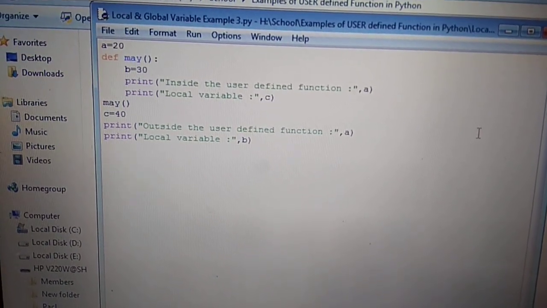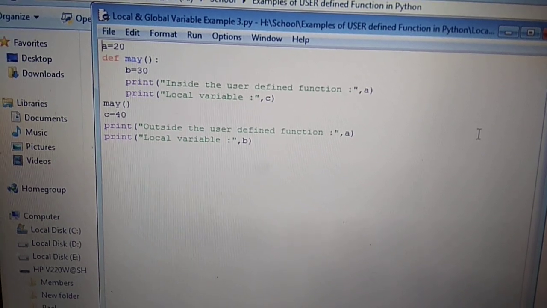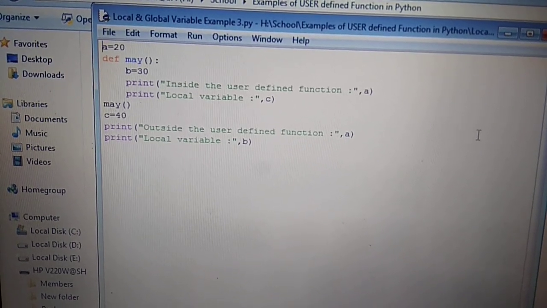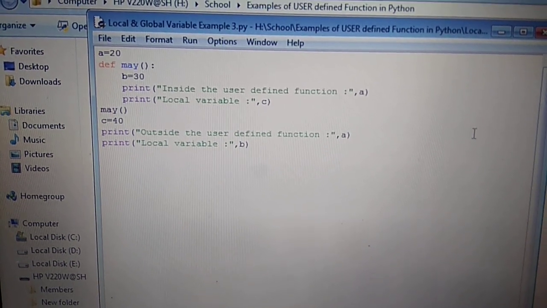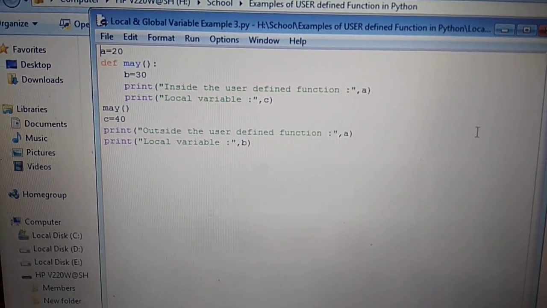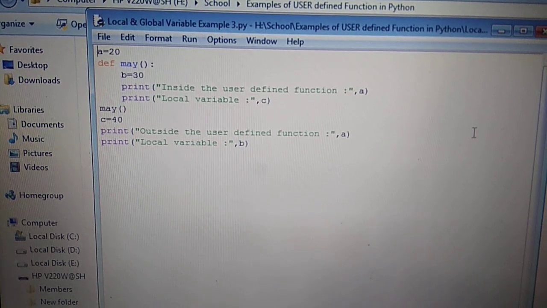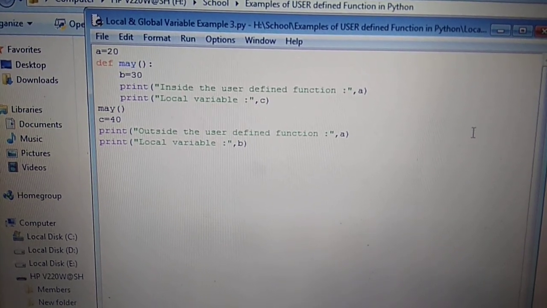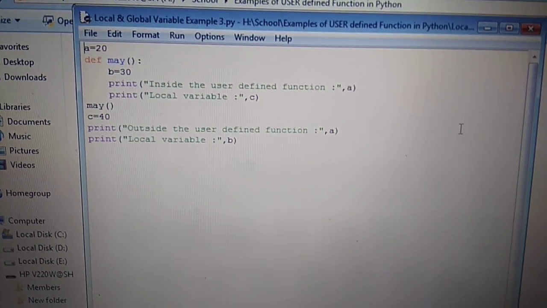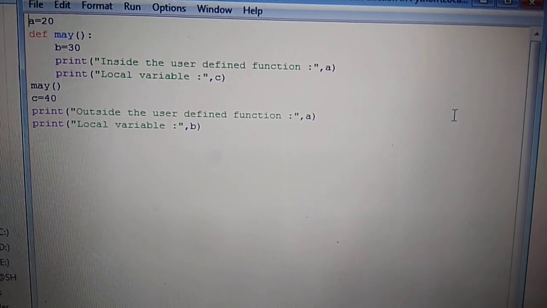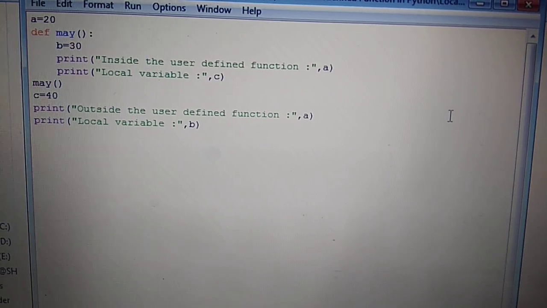Here we defined a equals to 20, def function name may parenthesis colon. Here 3 statements are defined inside the may function. Calling may, c equals to 40. After that, print outside the user defined function the value of a. After that, print local variable value of b. If we execute this program, the output will be what?